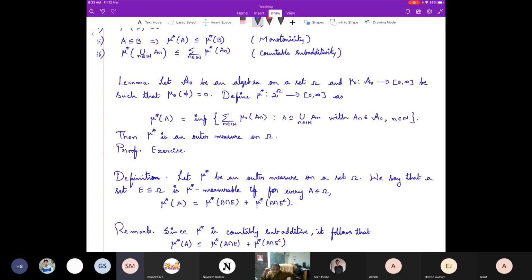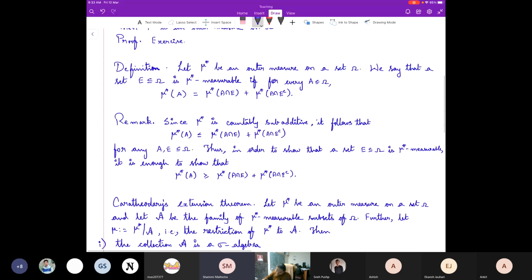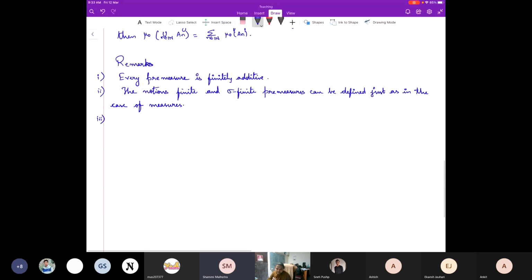Like you can construct outer measure from the pre-measure. Exactly. So every pre-measure induces an outer measure.